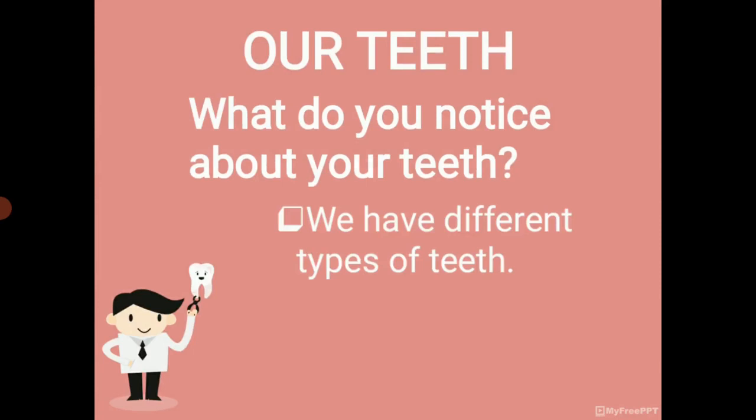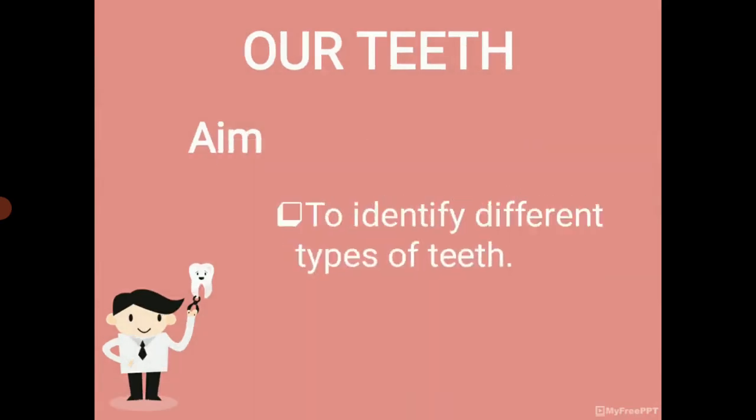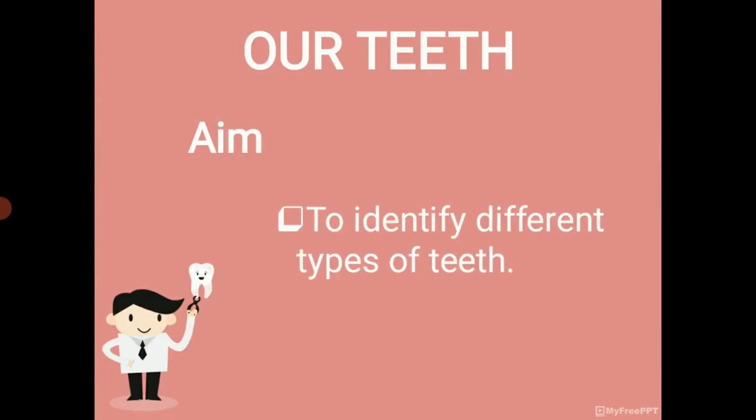Today our aim is to identify different types of teeth. Let's begin. Look at your teeth again in the mirror and draw the different types of teeth in your notebook. Put the video in pause.